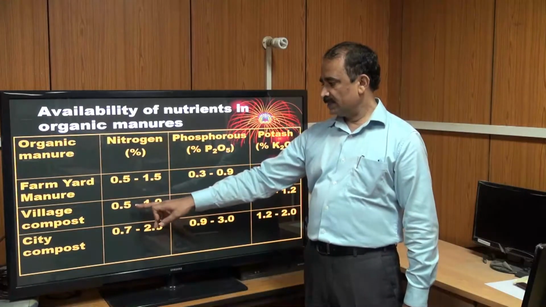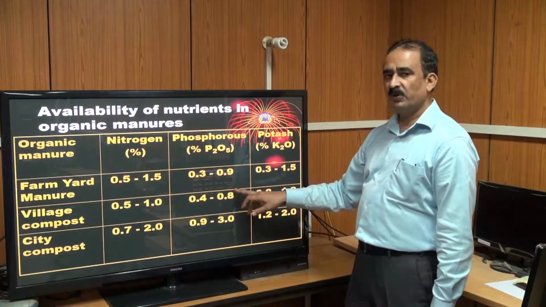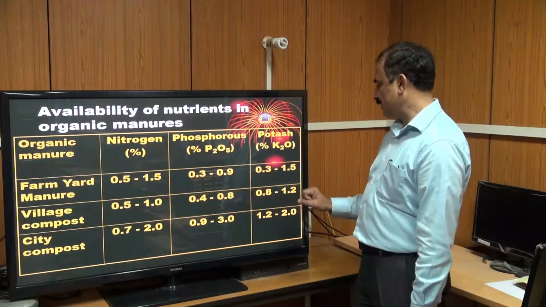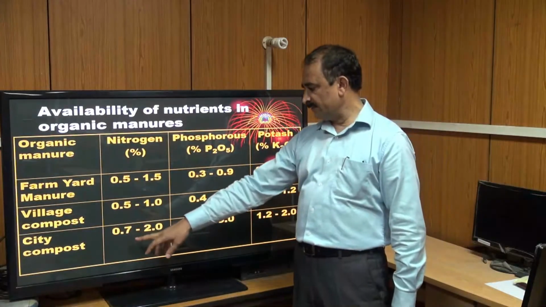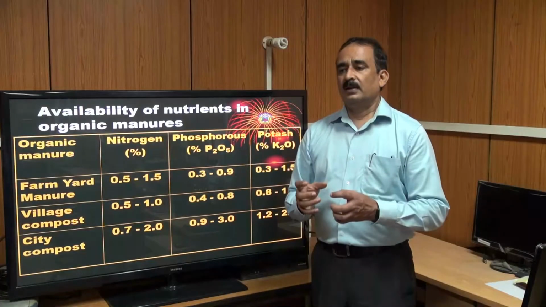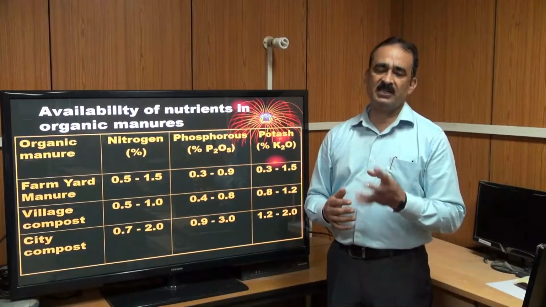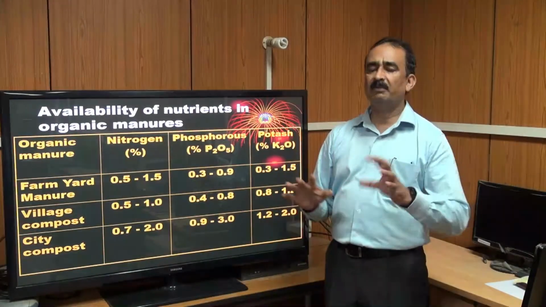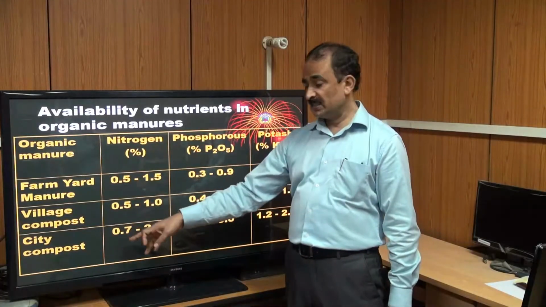Vegetable compost has nitrogen 1 to 1.5%, phosphorus 0.4 to 0.8%, similarly potassium 0.8 to 1.2%. Then city compost has nitrogen 0.7 to 2%. The nitrogen content increases because in the city compost different types of organic waste, vegetable waste, sewage sludge, all are mixed. So the nutrient content increase may be due to this reason.